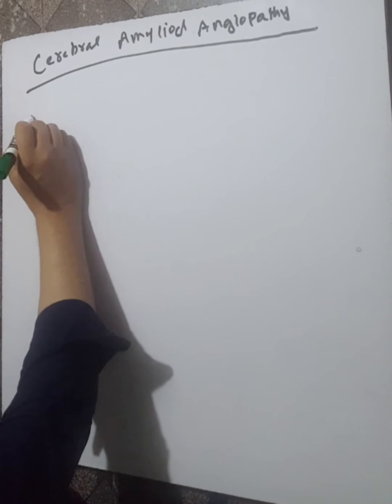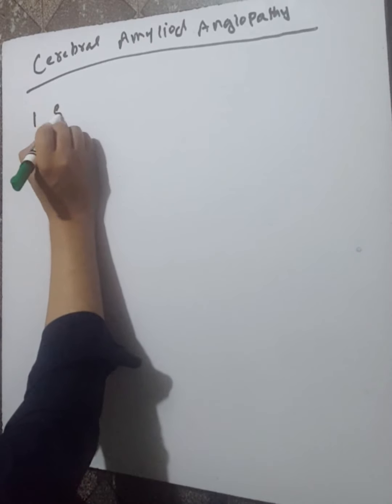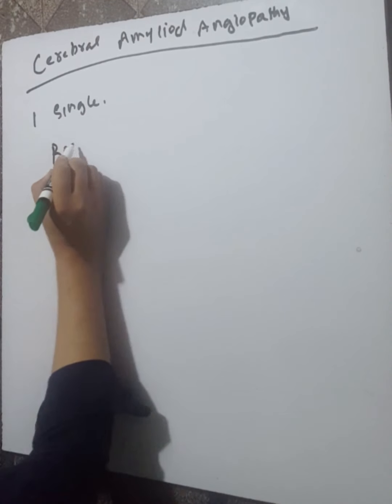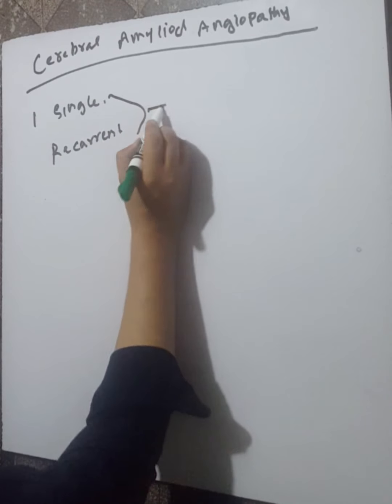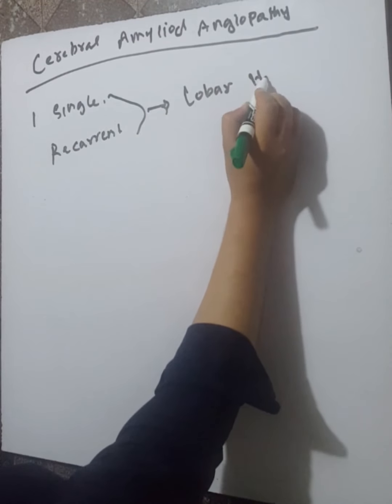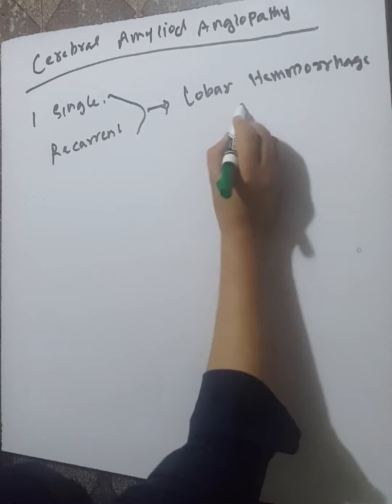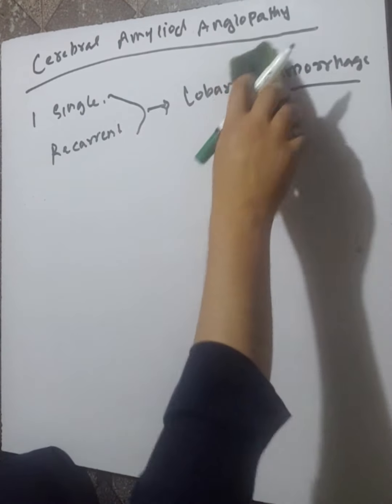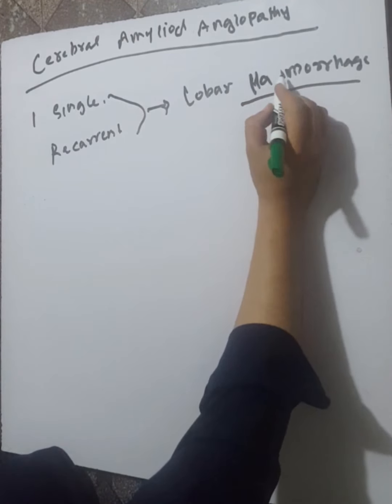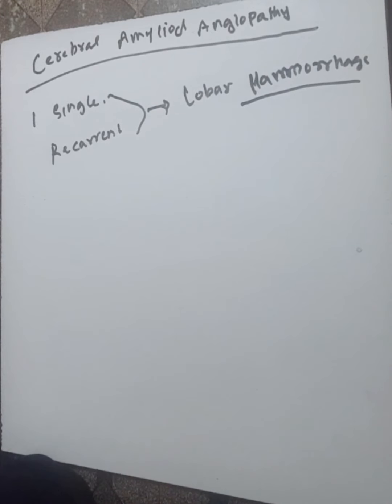Amyloid angiopathy causes both single and recurrent lobar hemorrhage. It causes single or recurrent lobar hemorrhage in the elderly people.